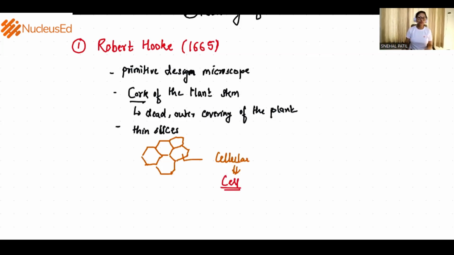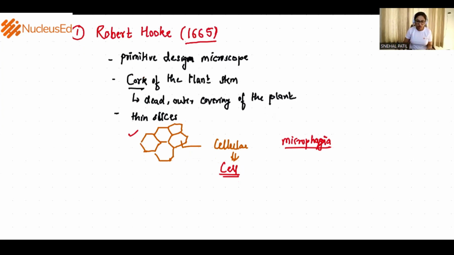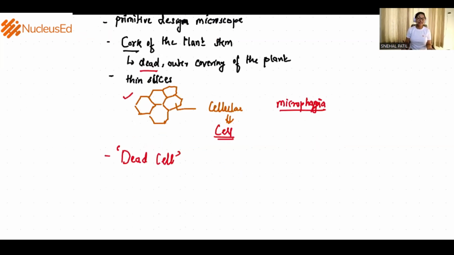So it was brought to notice with the journal named Micrographia. So Micrographia was the journal in which he published his drawings, his observations about the cell. And it was done in 1665. But let me tell you one more thing. The cork of the plant, as I have already mentioned here, is dead. Okay, it is dead. So the cell that was observed by Robert Hooke was a dead cell, and of course it was a plant cell, so it will have a cell wall, right? So Robert Hooke also discovered the cell wall.